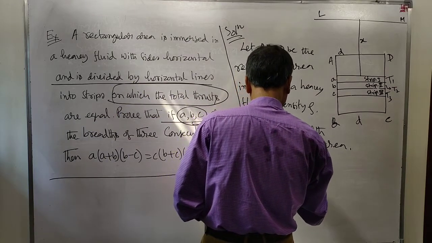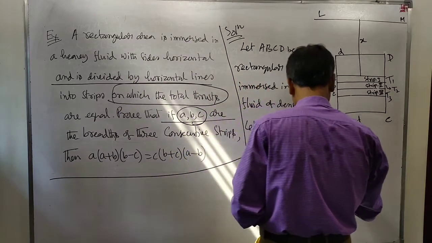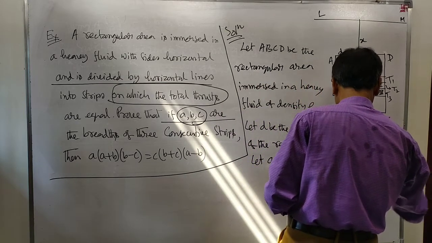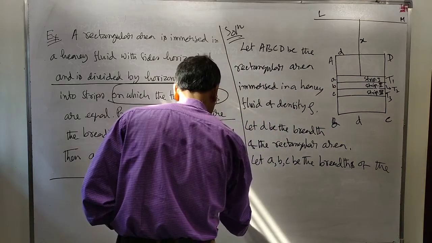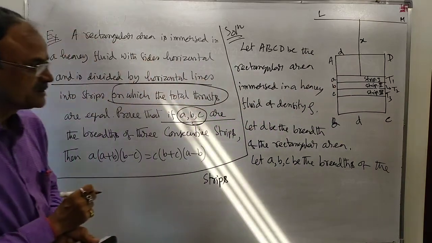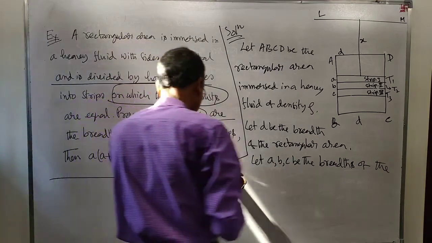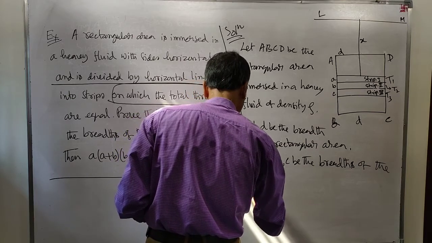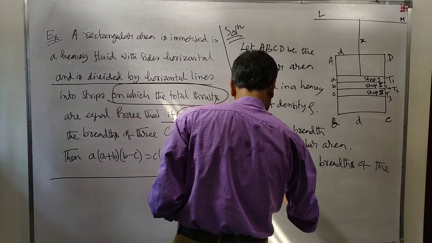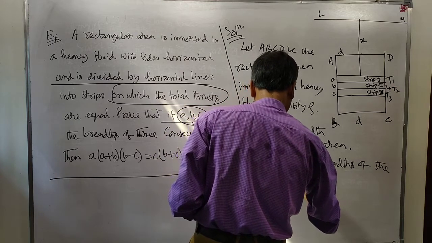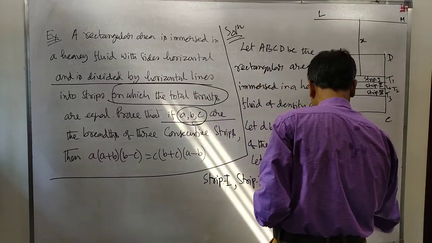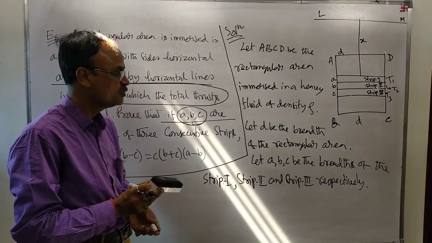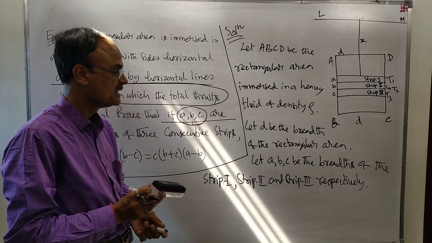Let A, B, C be the breadth of strip 1, strip 2 and strip 3 respectively.